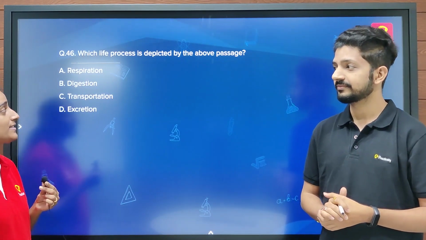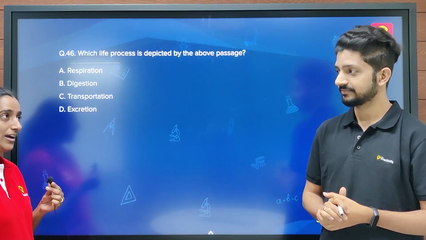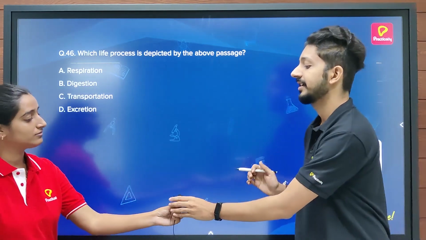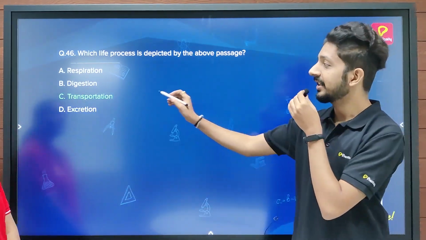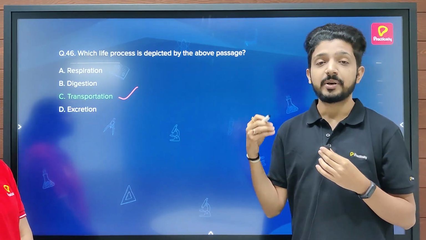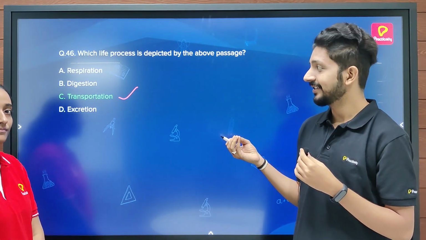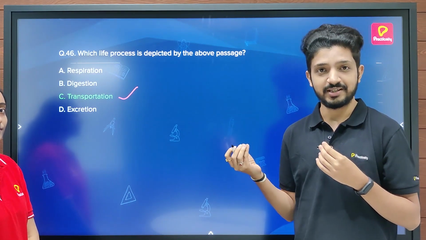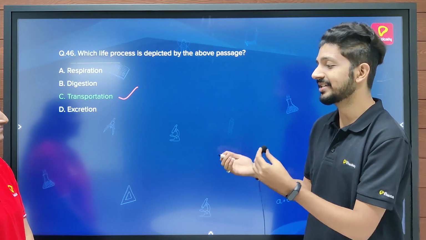Since I have read the passage and it is talking about blood and pump, I think the answer should be transportation. Well, it's absolutely correct. The correct answer is transportation, since they are talking about the pumping of blood by the heart, and the blood is one of the important fluids which transport important substances all over the body. Let's move on to the next question.